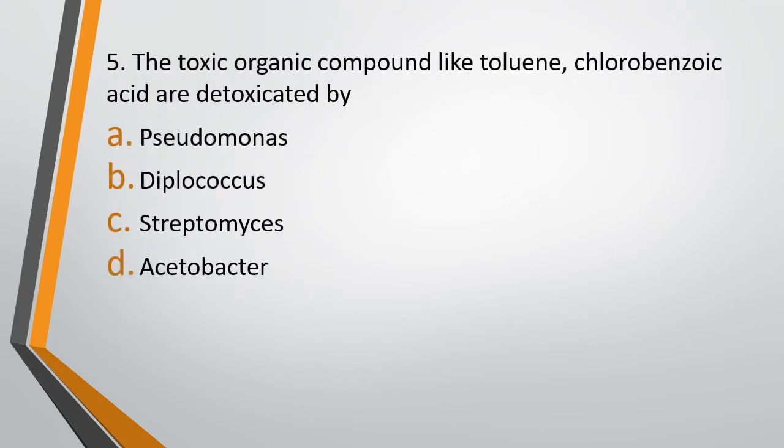Question number 5. The toxic organic compounds like toluene and chlorobenzoic acid are detoxicated by option A, Pseudomonas, option B, Diplococcus, option C, Streptomyces, or option D, Acetobacter. The correct answer is option A, that is Pseudomonas is the microorganism or the bacteria that is used for detoxification of toxic organic compounds like toluene.